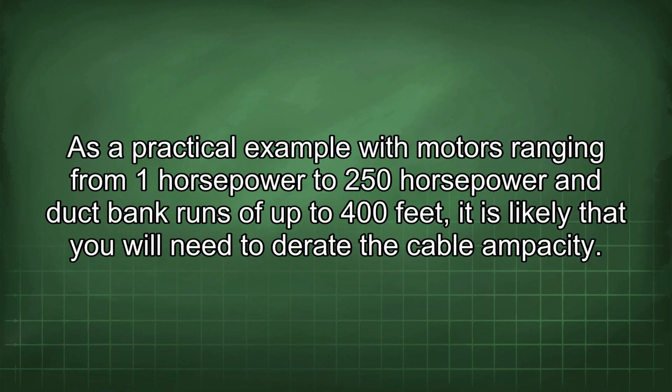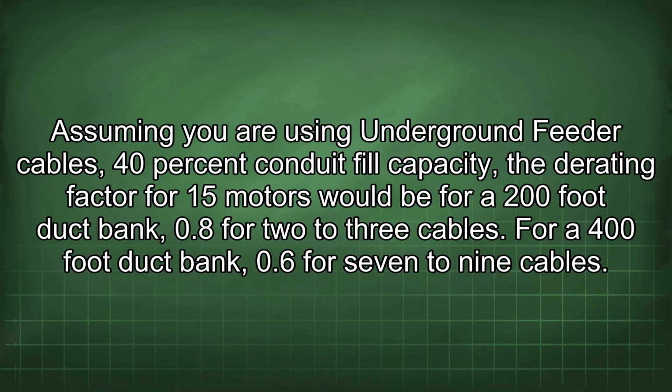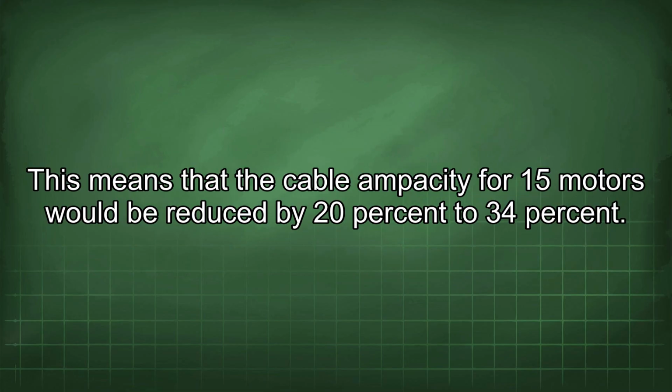Conductors in parallel means the ampacity of conductors in parallel can be adjusted by adding the ampacities of the individual conductors. As a practical example, with motors ranging from 1 horsepower to 250 horsepower and duct bank runs of up to 400 feet, it is likely that you will need to derate the cable ampacity. Assuming you are using underground feeder cables with 40% conduit fill capacity, the derating factor for 15 motors would be 0.8 for 2 to 3 cables for a 200-foot duct bank, and 0.6 for 7 to 9 cables for a 400-foot duct bank. This means that the cable ampacity for 15 motors would be reduced by 20% to 34%.